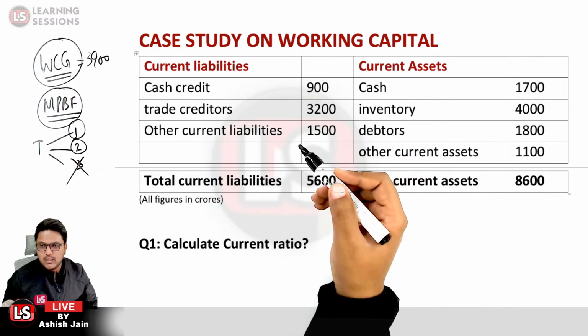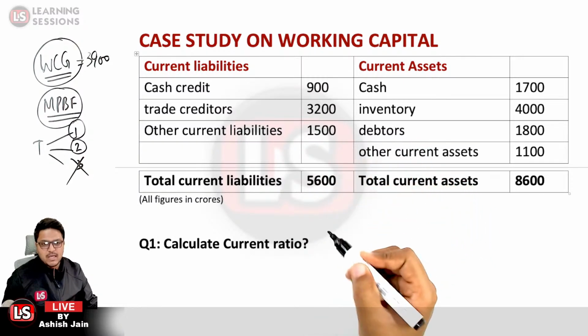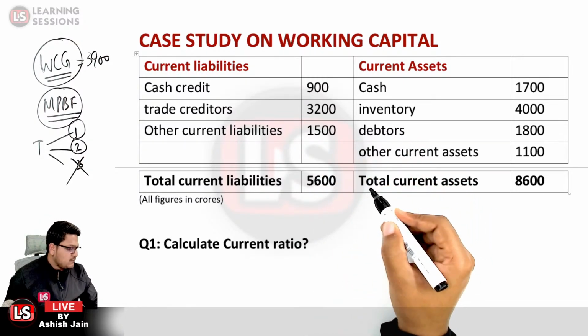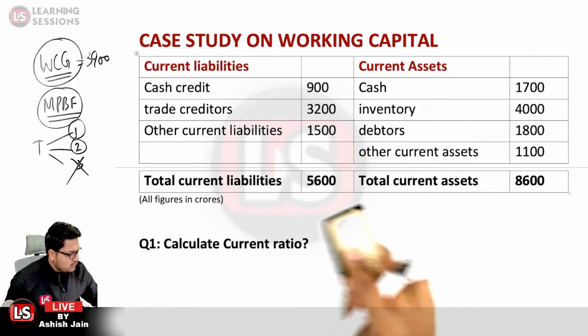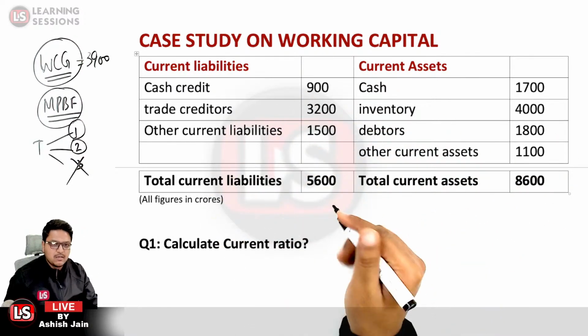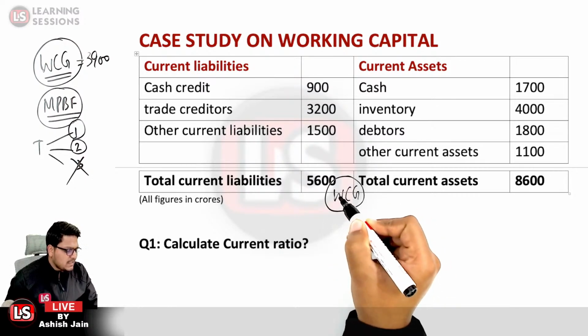You need to calculate the maximum permissible bank finance as per method 1 over there. In case of the Tandon committee method, the margin is to be maintained from the WCG itself. So what is the amount that is to be financed by banks? It is the working capital gap that is to be financed.